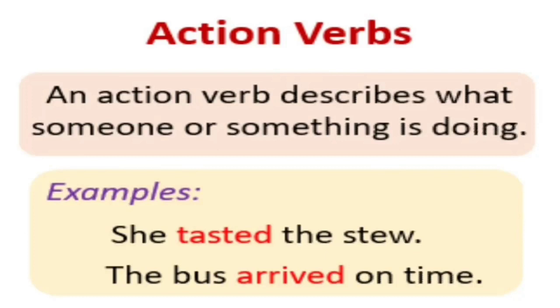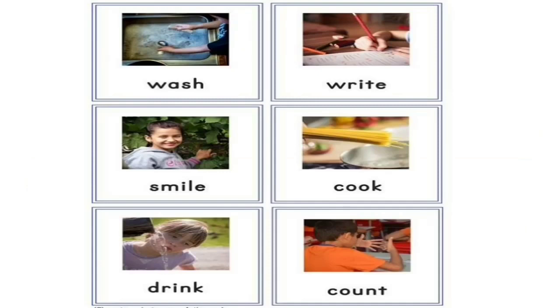This is a definition of action verb. An action verb describes what someone or something is doing. Like example, she tasted the stew. Here tasted is an action verb. She is doing action. The bus arrived on time. So arrived is an action verb. The bus is doing action. Arrived मतलब पहुंचना. Like this more examples: wash, write, smile, cook, drink and count. These are examples of action verb.